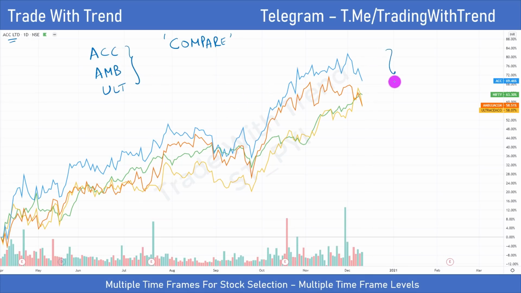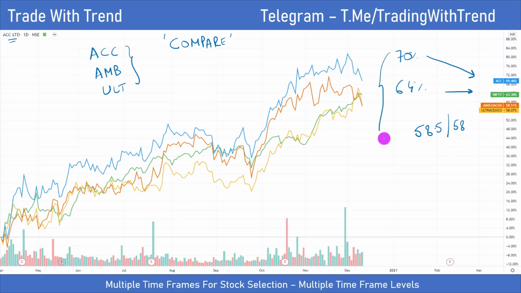This is called a comparison chart, where from any given point of time, you can measure how much a stock has fallen or risen. So when you do comparative analysis of the cement sector, ACC has given about 70% return since the time the market started bottoming out. Nifty has given about 64%. Ambuja and Ultratech have given 58.5 and 58% respectively.